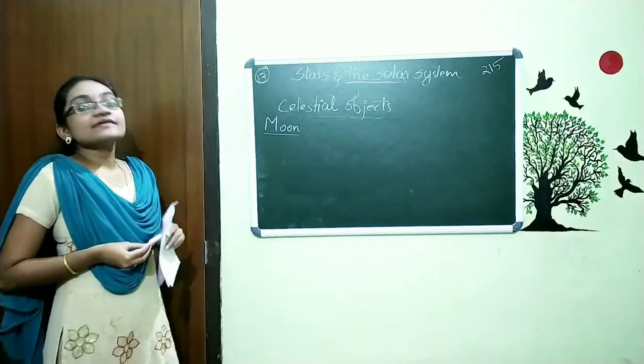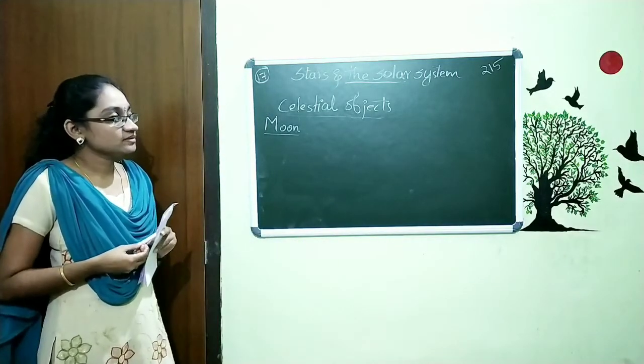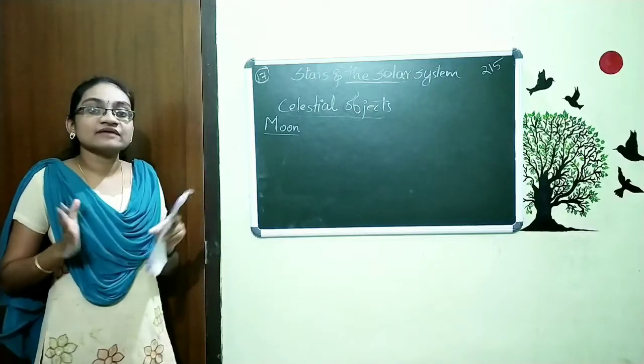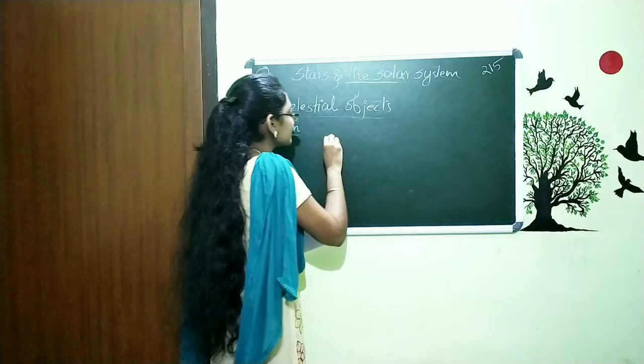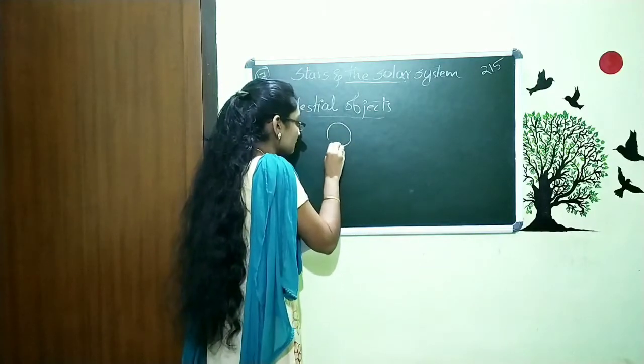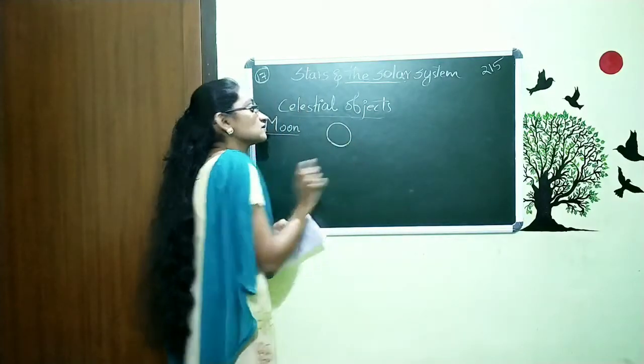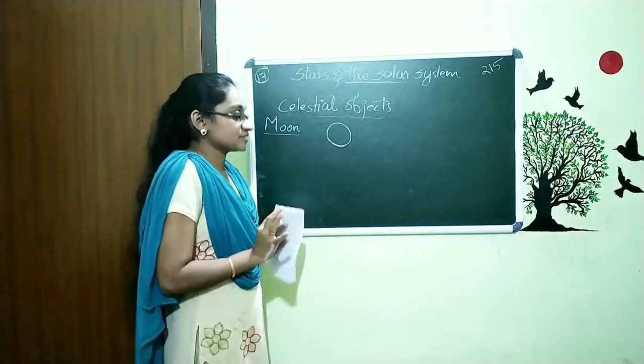When we observe the moon at night, what is the change you feel every night? On the first day I am observing the night sky, I observe that the moon is full round, a full disk.